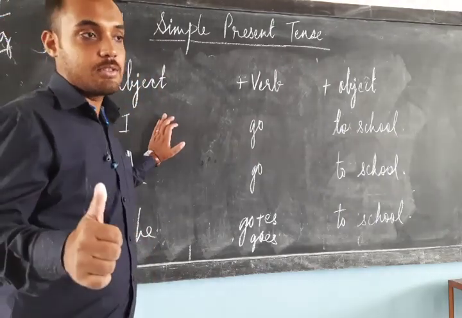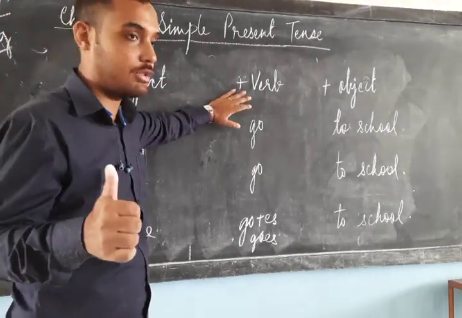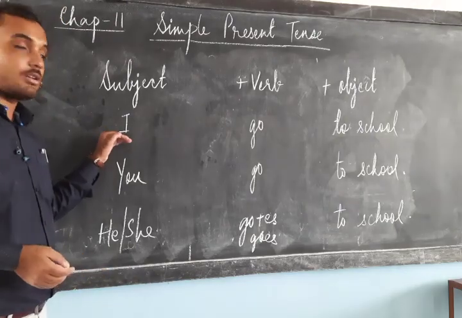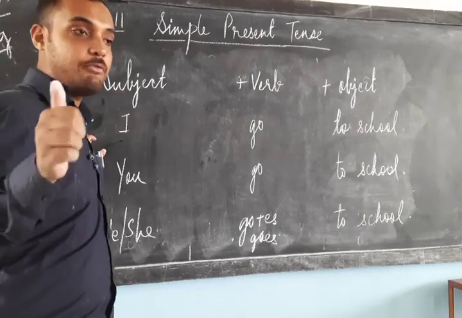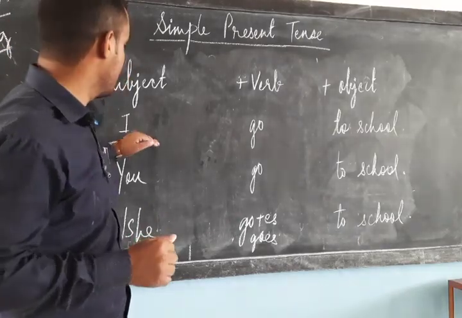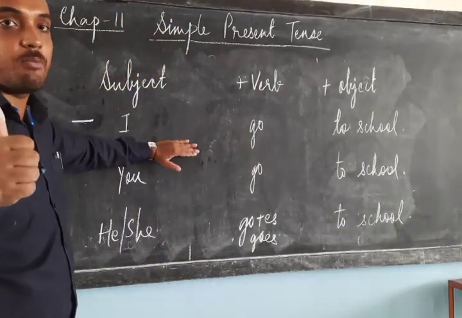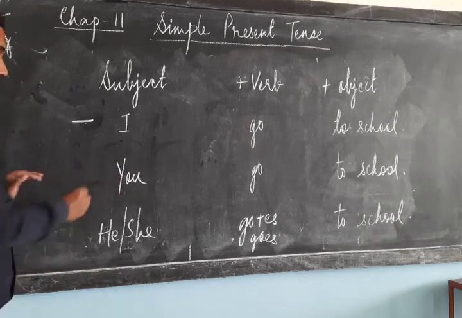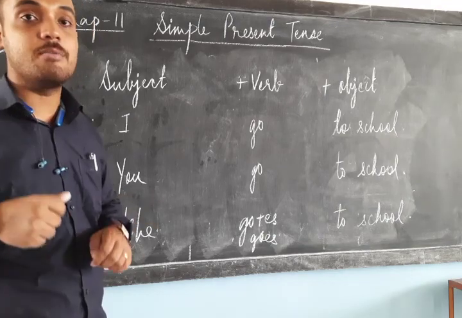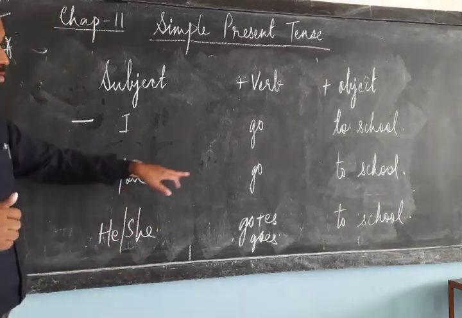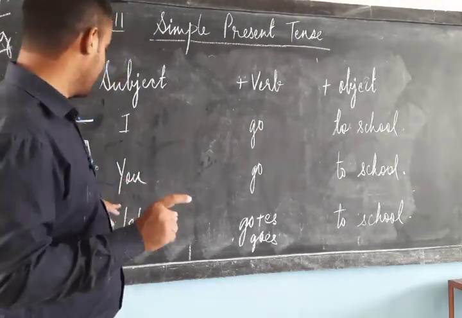Whenever we write a sentence, we make sure that we have the subject, the verb and the object. In the first sentence, we are using I, the first person, the person who is speaking. I go to school. The sentence is in present form. Now second one, you is the second person, the person to whom I am talking. You go to school. This is also in present form.